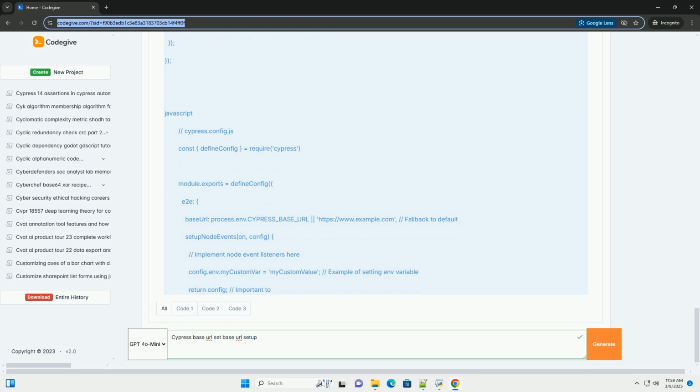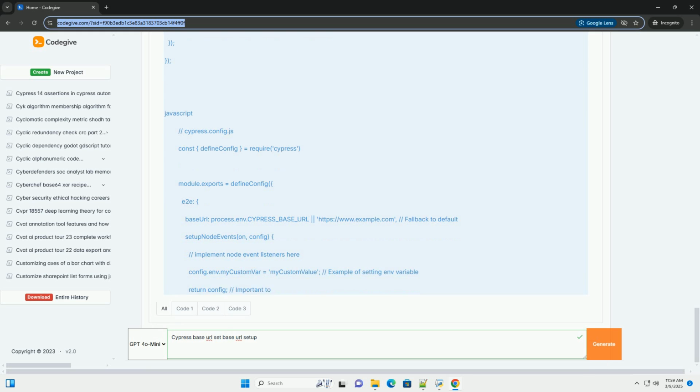Explanation. const { defineConfig } = require('cypress'). This line imports the defineConfig function from the Cypress package. This is crucial for proper type hinting and configuration merging in Cypress. module.exports = defineConfig. This line exports the configuration object. defineConfig ensures the configuration is correctly processed by Cypress. e2e. This configures the end-to-end, E2E, testing settings. Cypress also supports component testing.